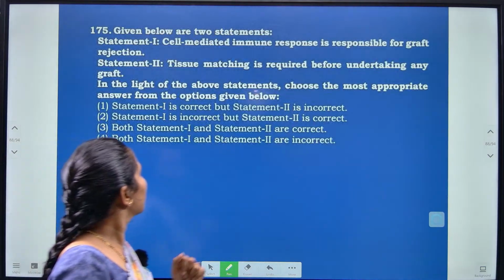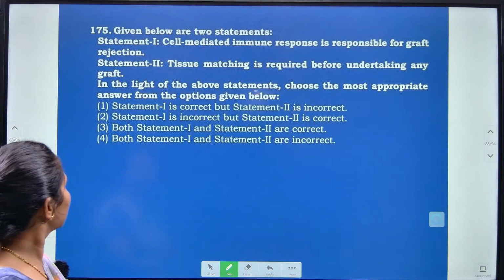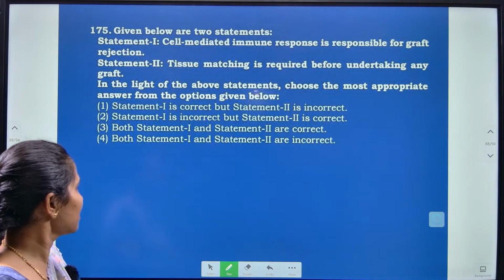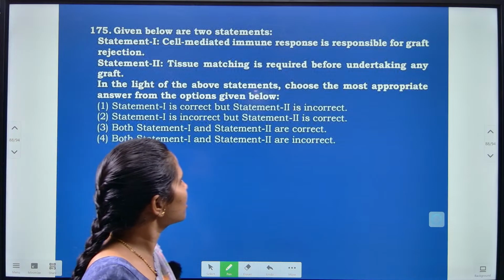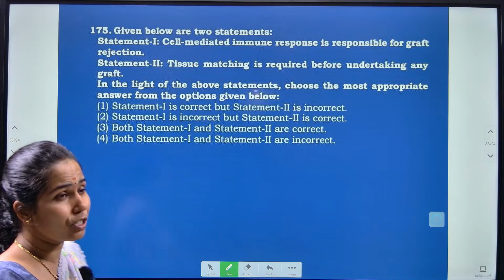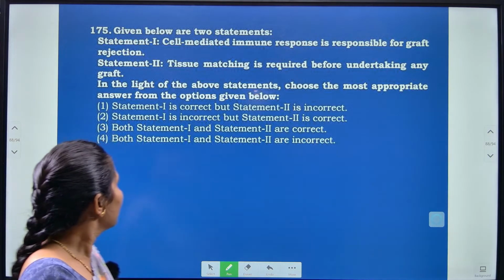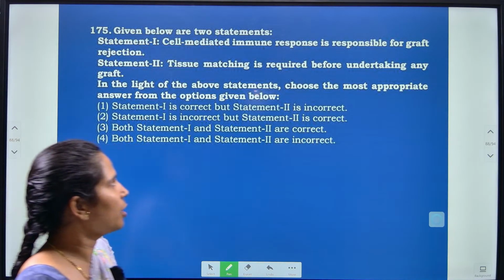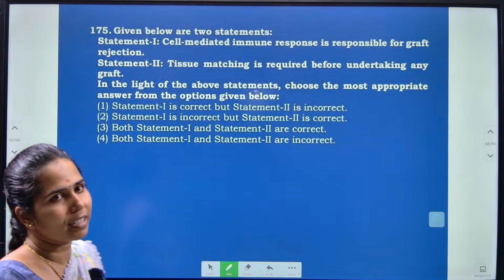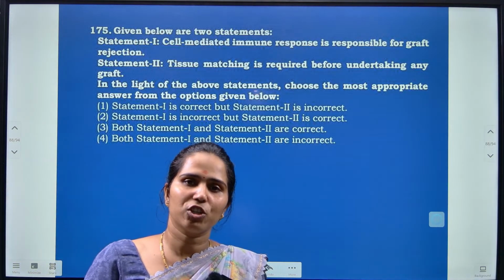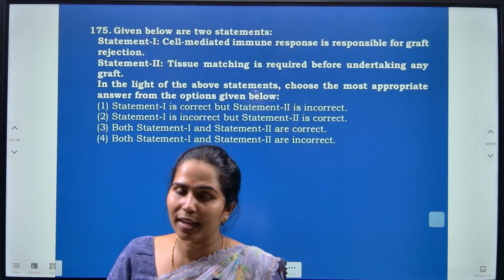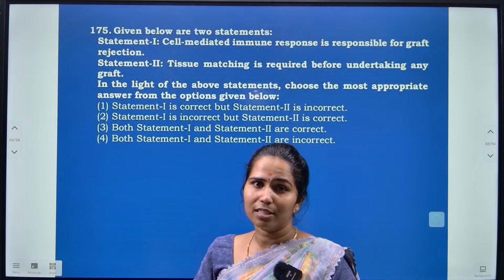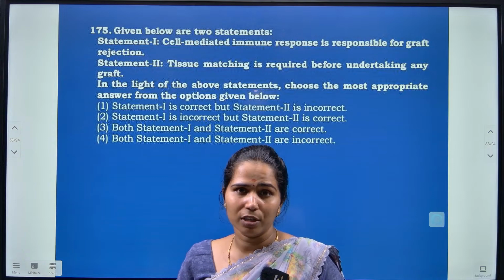Okay, next, statement 1 and statement 2, let us see what the statements tell us. Cell-mediated immune response is responsible for graft rejections, yes, automatically. Statement 2 states that tissue matching is required before undertaking any graft. Graft is nothing but transplantation of any organ here, okay. So to reject the transplantation, automatically it is cell-mediated immunity here.